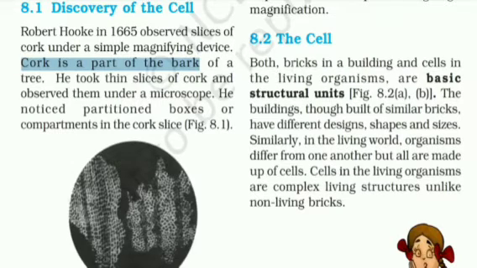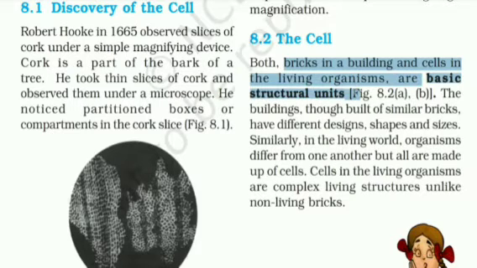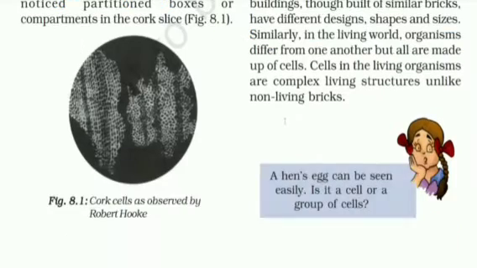Now, just like the bricks in a building, cells are the basic structural units of organisms. There are different types of cells, and they have different designs and shapes. As cells are so microscopic, we cannot see them with the naked eye. But a hen's egg can be easily seen with the naked eye.